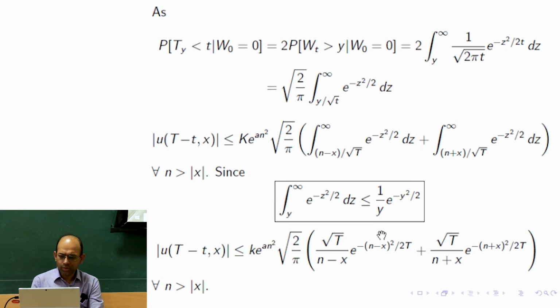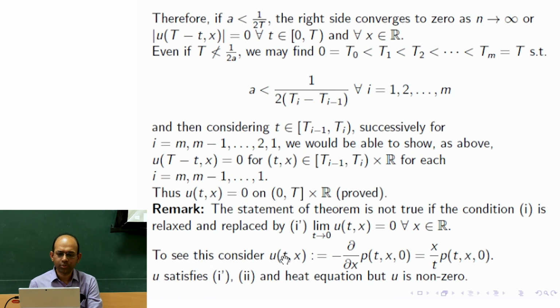So here we can observe that I also have an n square term, but there is some coefficient 1 over 2t here. If I can say that this 1 over 2t is more than a, or a is less than 1 over 2t, then this part would dominate. So this decay of the numerator to 0 would lead everything to go to 0. So this is the argument we are now going to put.